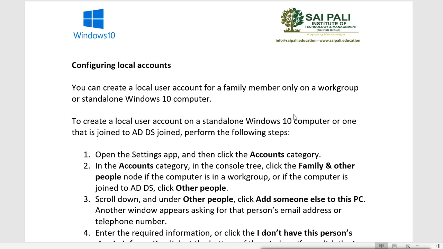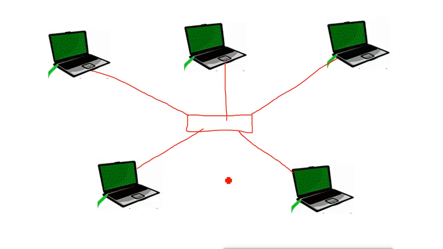Now if one user works on one machine and another user works on another machine, the workgroup environment is like this, where you have multiple machines connected together, but not more than 10, 20, 30 machines. What happens when you create an account on this machine? Suppose I create one account here on this local machine. This is my local account.